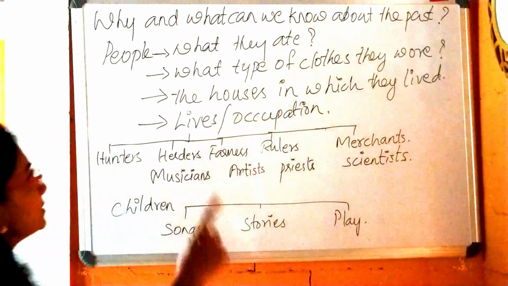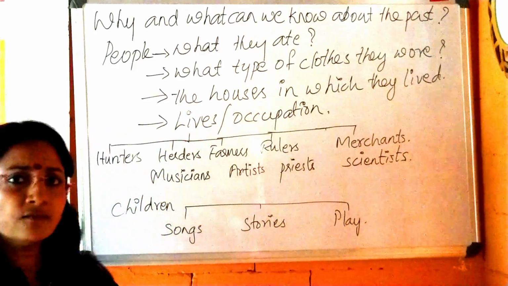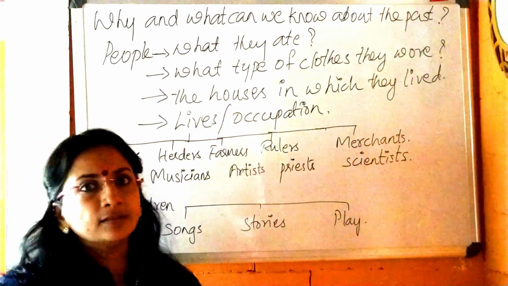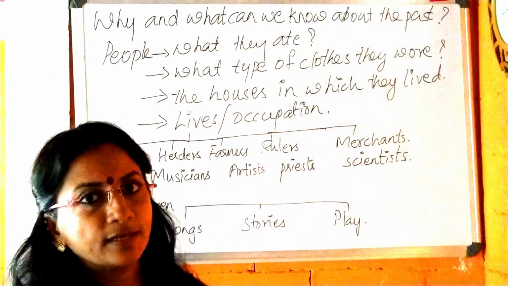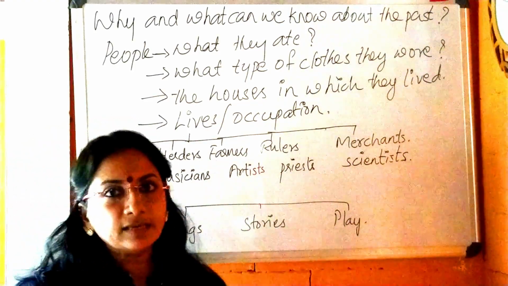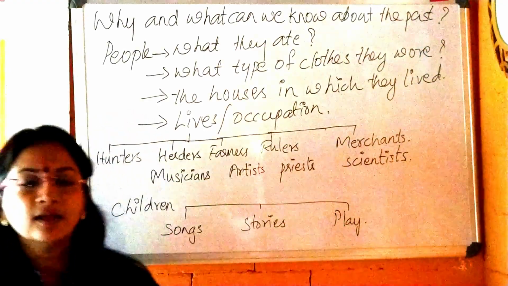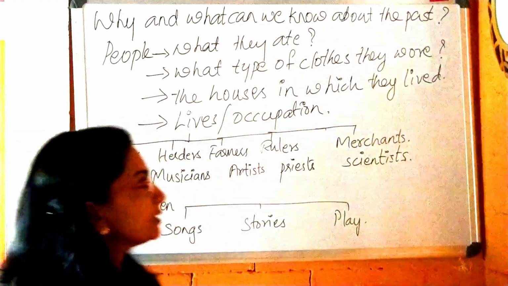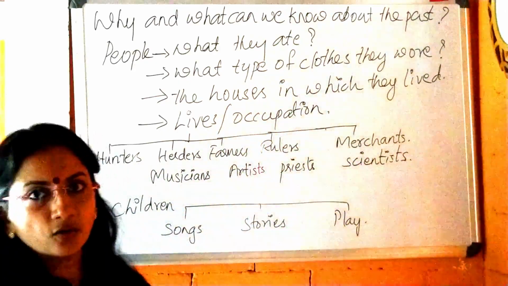Okay, the next point is coming. What type of clothes did they wear? We can imagine that, no? Many of you, I think, saw in some pictures that early man wore leaves, not denim clothes like nowadays. They wore leaves and the bark of the trees. So the second point also you got.